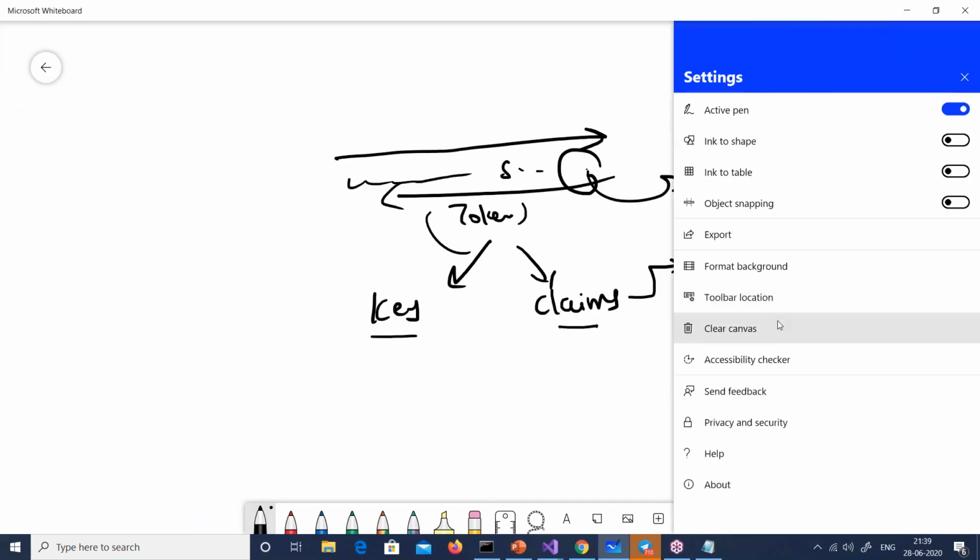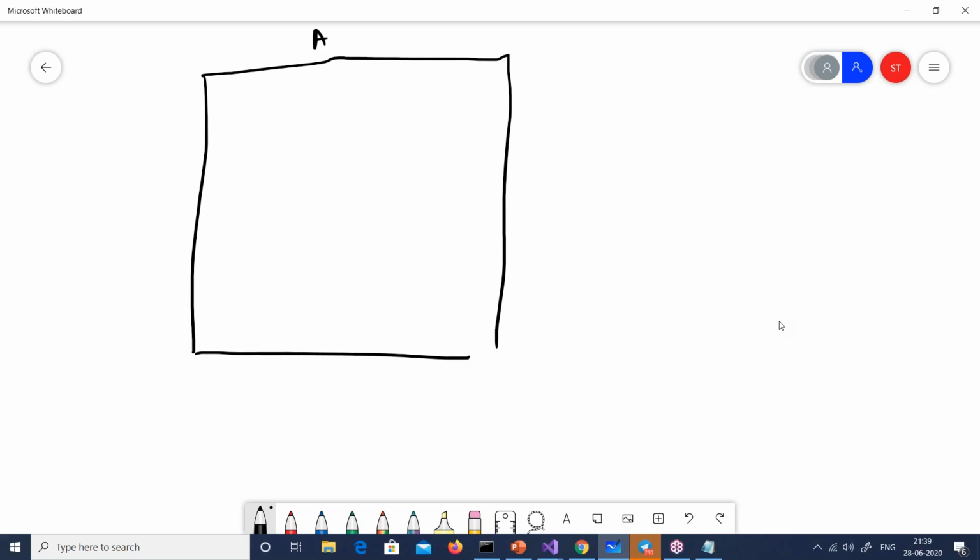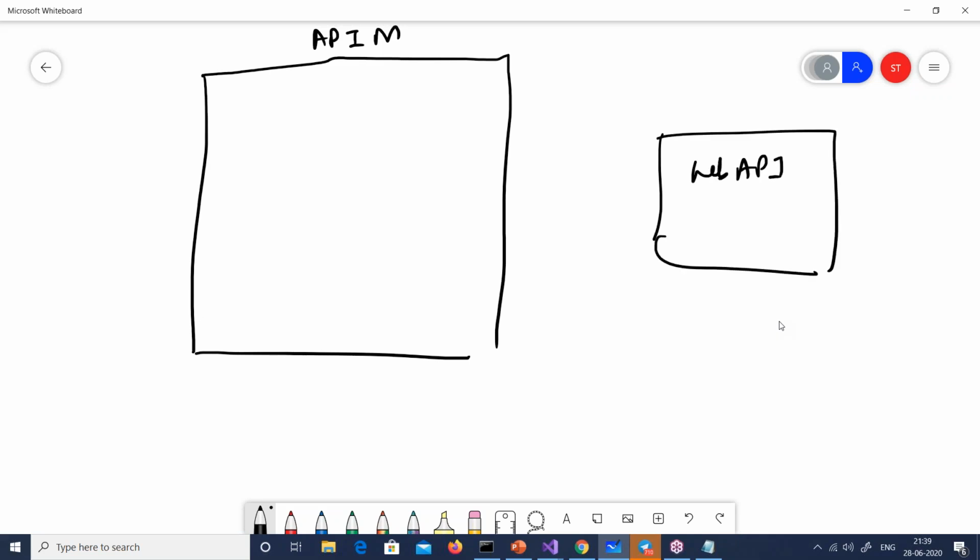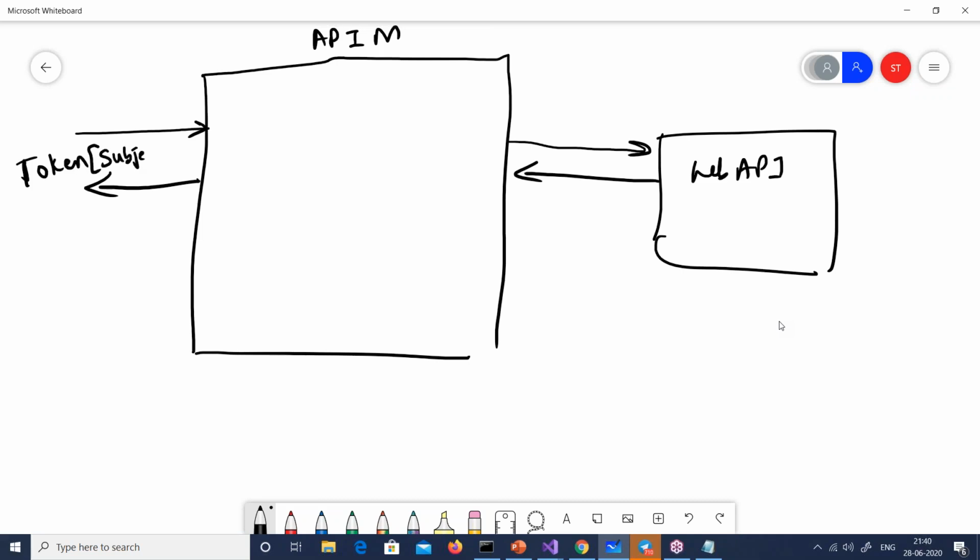Maybe I can just draw a diagram and try to explain. First thing, there is an API management service out here, right? Which has the inbound rules, which has the outbound rules, and whatever you all defined out here. Your backend API is sitting out here, the web API, right? So first request will come in, and I will say generate the JWT token. He sends the request out here. I get my token, and in this token, in the claims, we have a subject equal to Shiv.